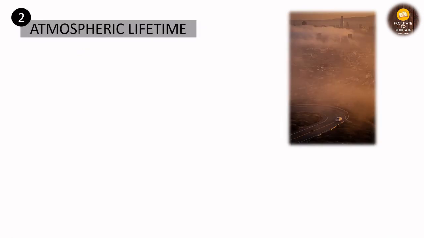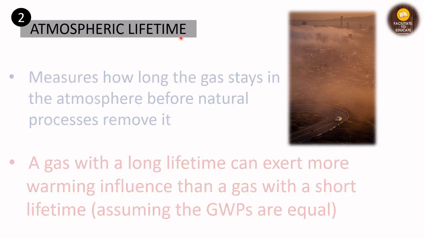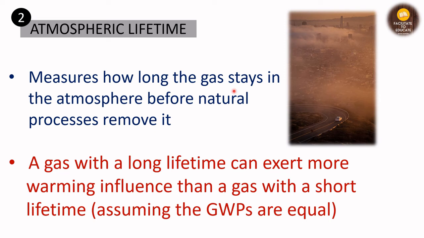Second is the atmospheric lifetime. What is atmospheric lifetime? It measures how long the gas stays in the atmosphere before natural processes remove it. There are certain chemical processes that are going on in the environment. So before these natural processes remove the gas from the atmosphere, how long does it stay? A gas with a long lifetime can exert more warming influence than a gas with a short lifetime. This is very clear, that if some gas is staying for a longer period of time, it will cause more greenhouse effect than the one that has a shorter lifetime.